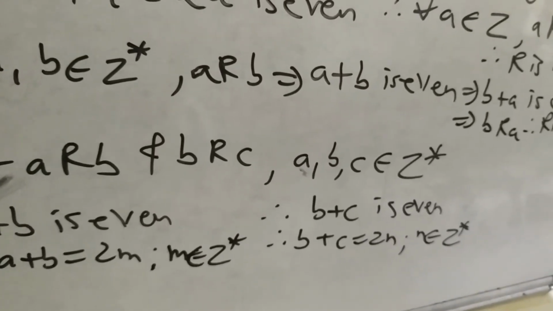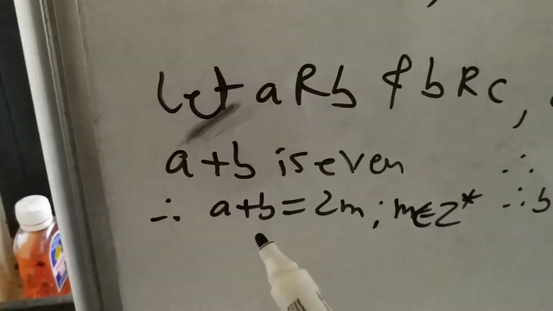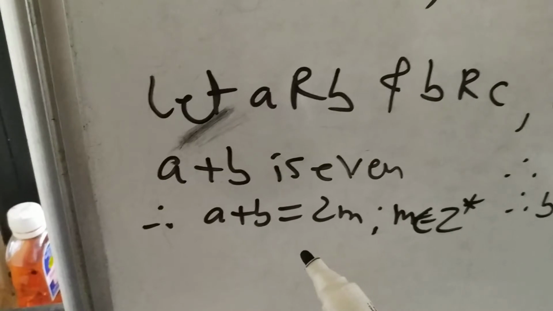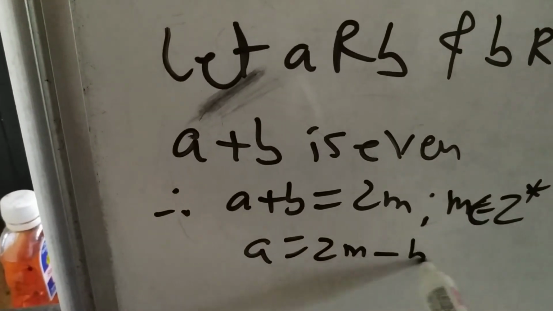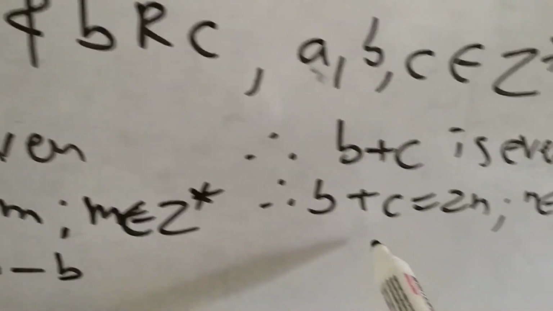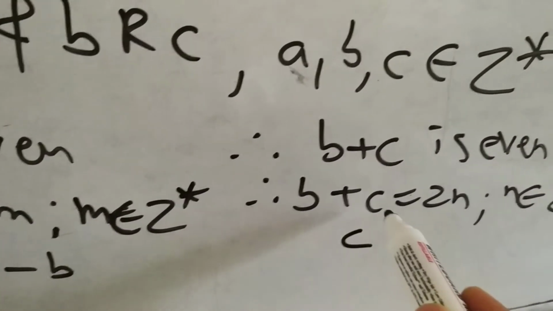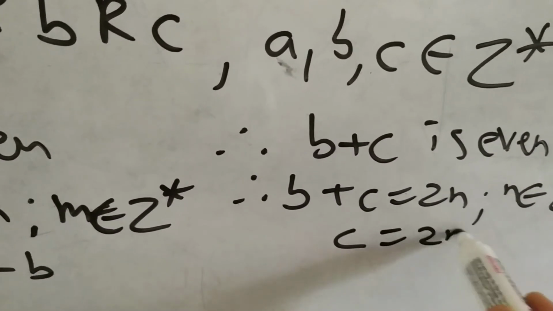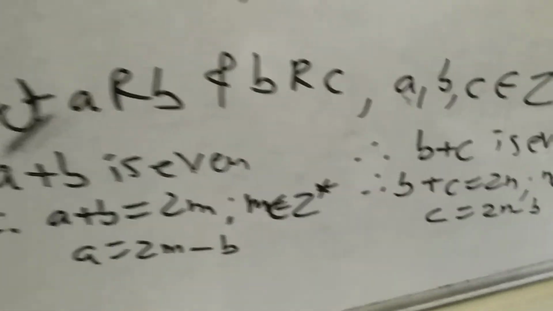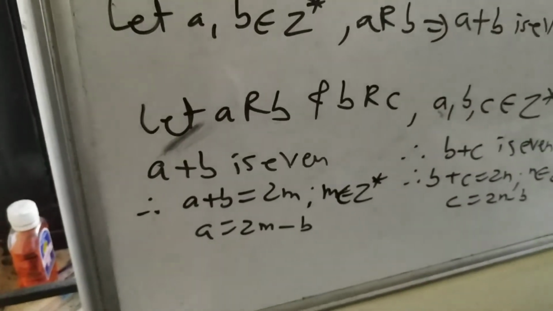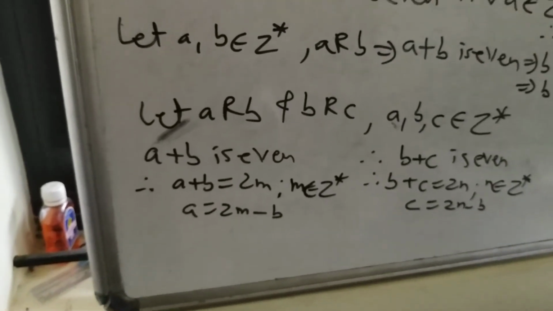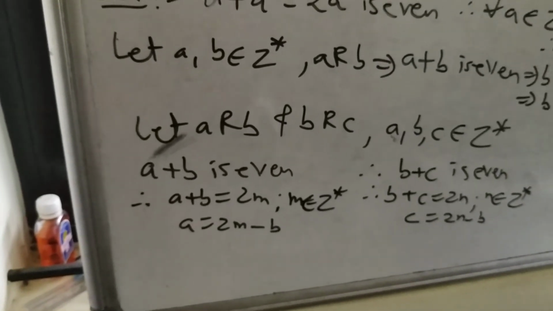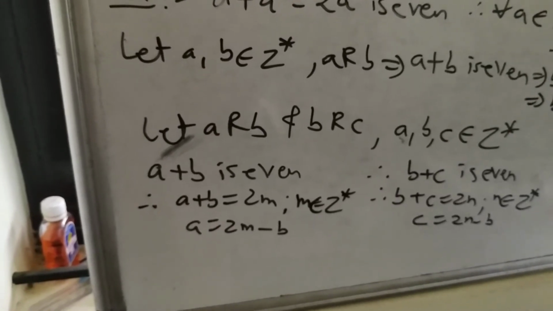Okay. Now, from this equation a plus b equals 2m, the value of a is what? 2m minus b, and the value of c from b plus c equals 2n is 2n minus b. Now, to show that (a, c) belongs to R, we have to show that a plus c is a multiple of 2.